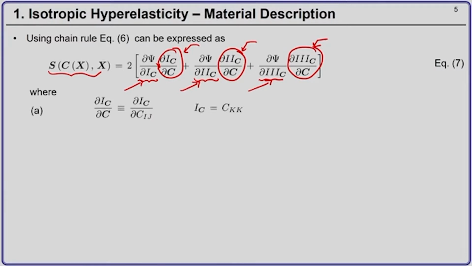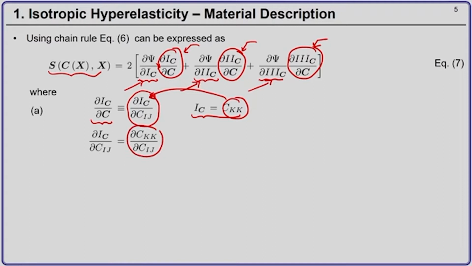Now, let us see how to do that. The derivative of the first invariant of the right Cauchy Green tensor with respect to the right Cauchy Green tensor can be written in indicial form as del I_C by del C_IJ, where the first invariant, the trace, in indicial notation is nothing but C_KK. So, I can substitute this here, and then what I have is del C_KK by del C_IJ.